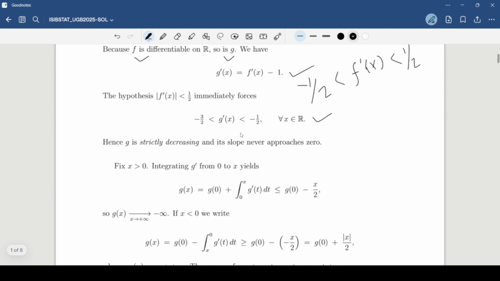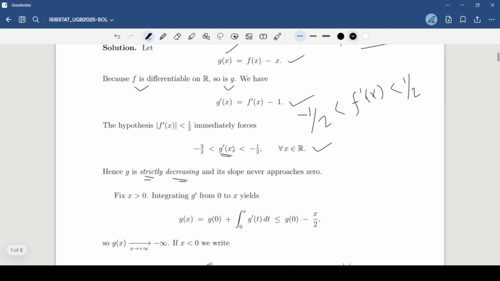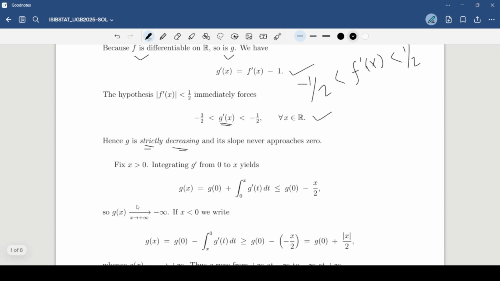Now, this implies that g dash x is always negative, which means it is strictly decreasing and its slope never really approaches 0. Okay, now understand this. If we want to solve for this, first of all, whatever function f of x is, if we tend x to positive infinity, g of x tends to negative infinity.